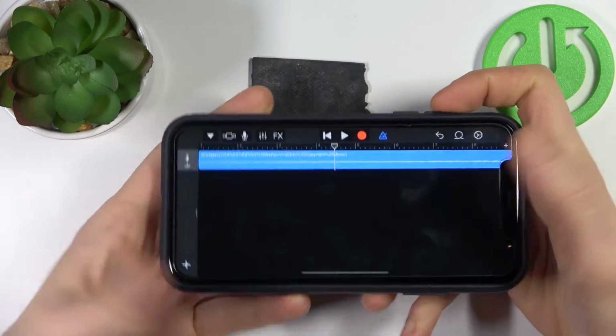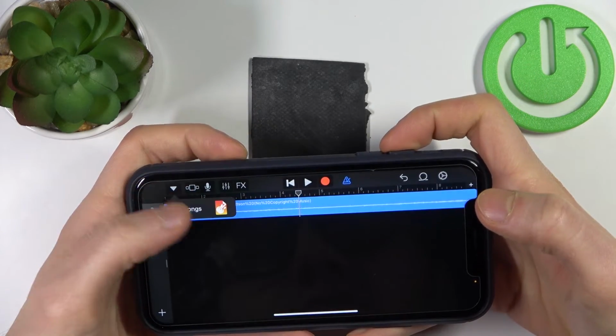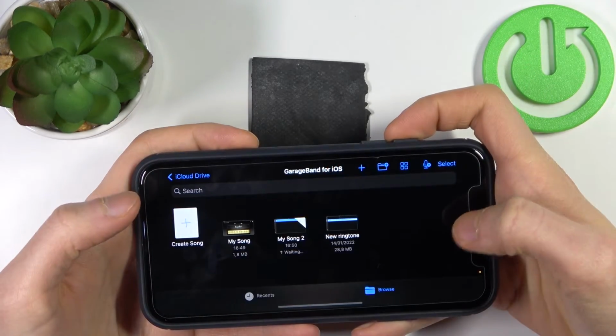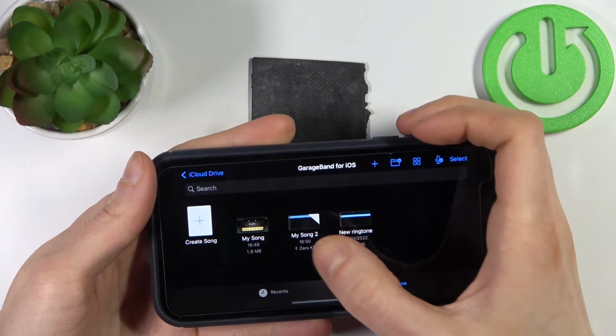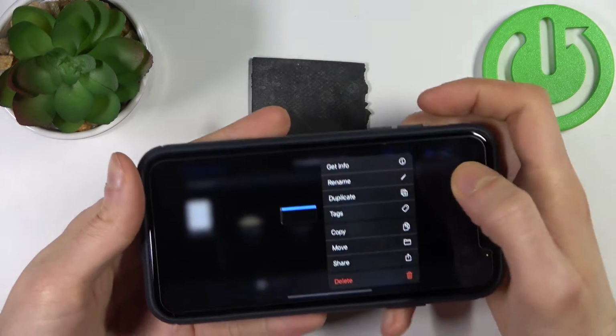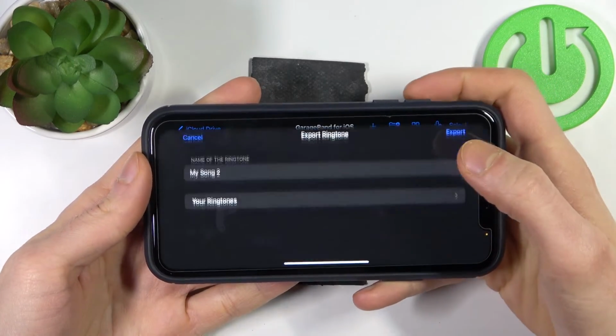And as you can hear, we have this song. Then tap here, go to the My Songs. This song will be saved as My Song 2. So then to set up as your ringtone, just hold your finger on it, select Share, select Ringtone.